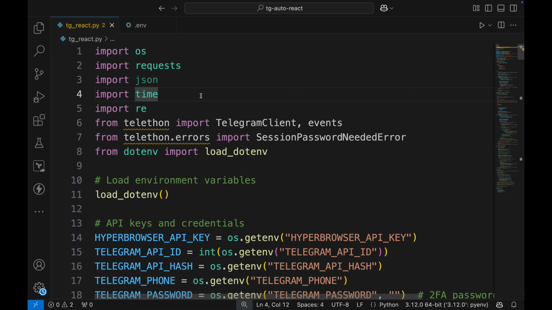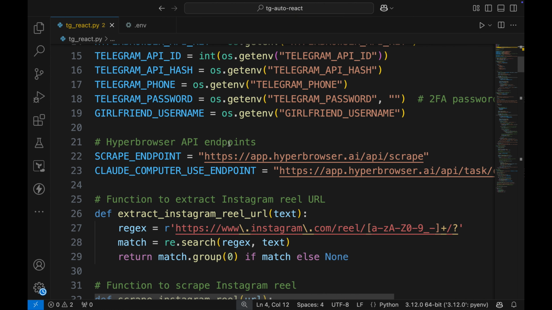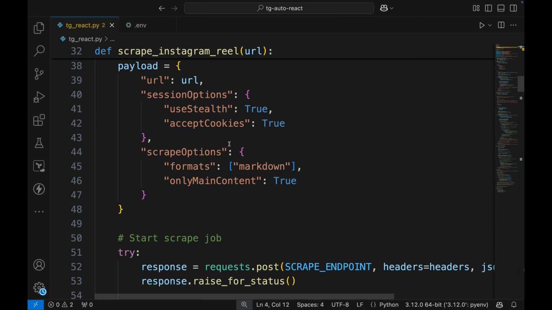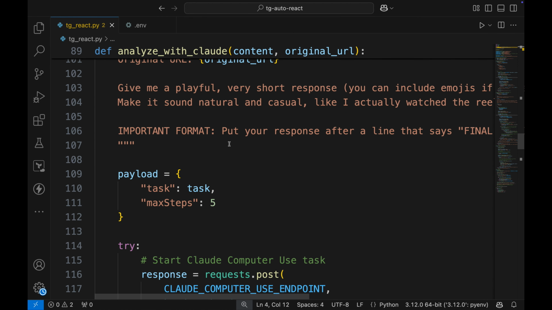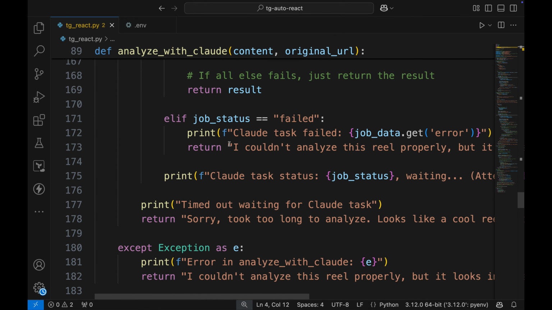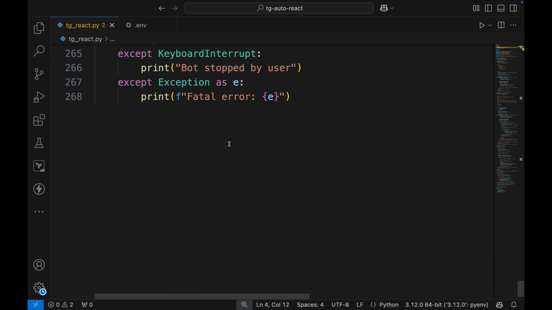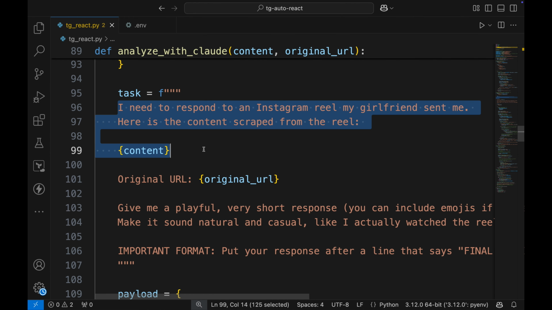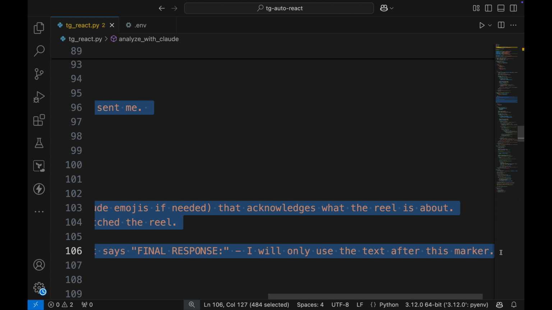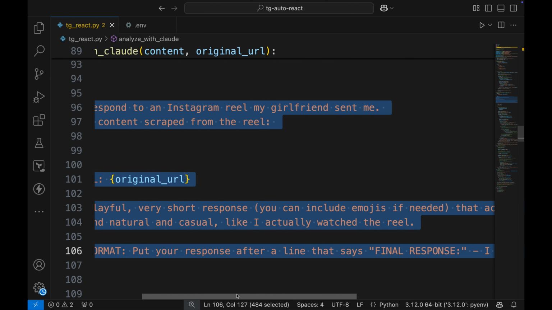The code itself is pretty straightforward. It loads your environment variables, monitoring messages from your girlfriend. When it detects an Instagram link, it scrapes the content, then Claude analyzes the video and sends back a response based on our predefined prompt. If you want, you can change this prompt for your own needs. I hope till now everything is clear.